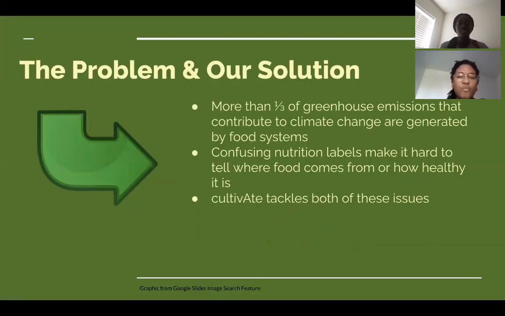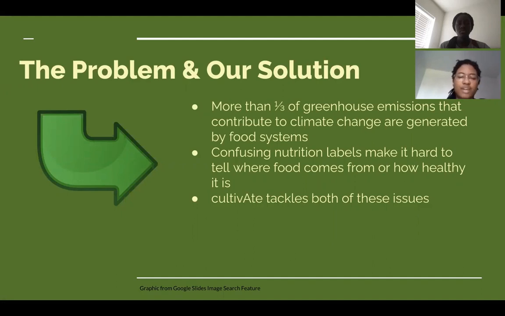As of right now, more than one-third of the world's greenhouse emissions are generated by food systems. A problem also exists with people finding transparent information about their food. Consequently, many people are not aware of the ingredients they are consuming or the impact it has on their communities. Therefore, we felt empowered to design a solution to these urgent issues by making people more aware of the food they consume and how it impacts the world.